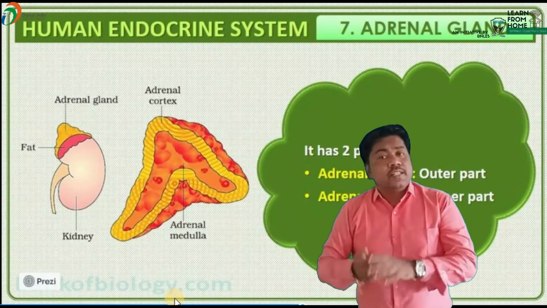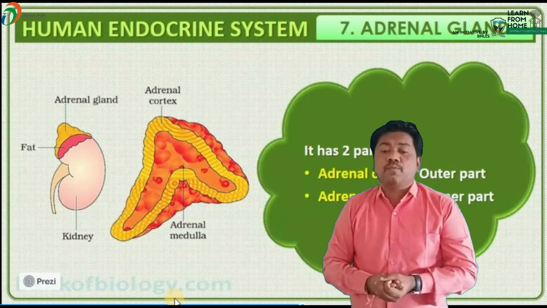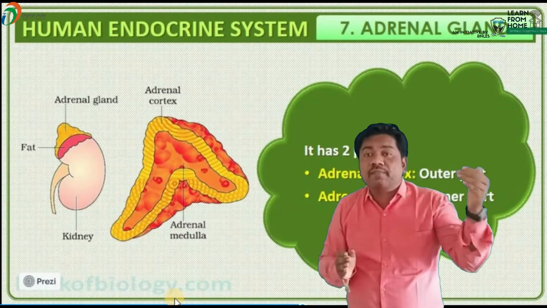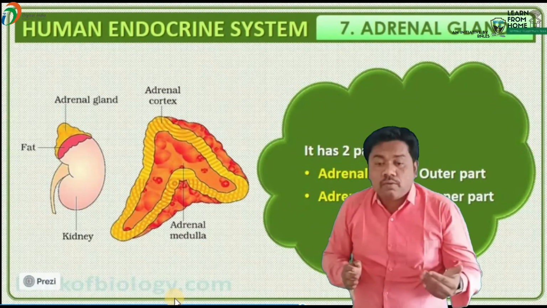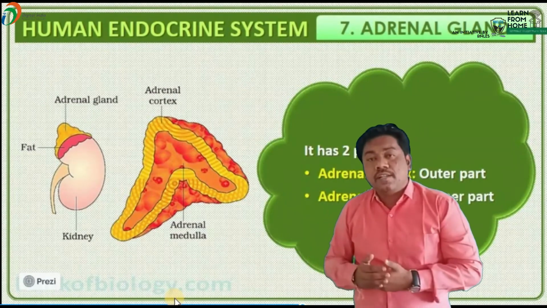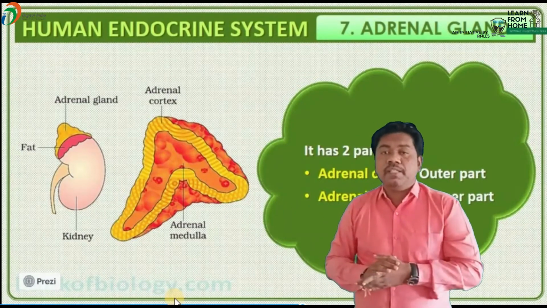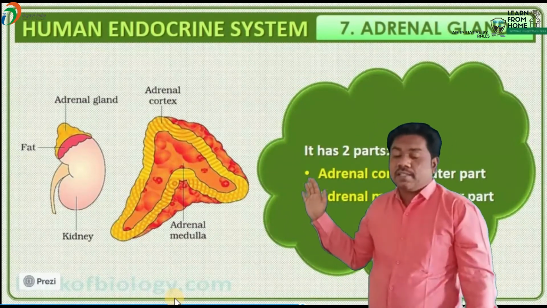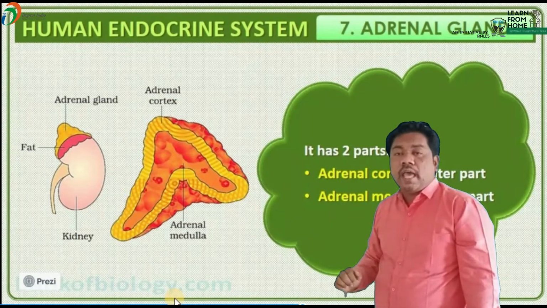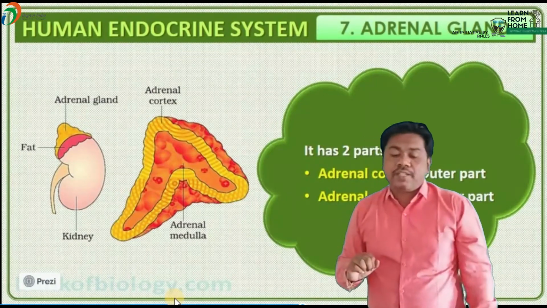Actually, this adrenal gland is composed of two tissues. One tissue is located in the peripheral region, and that one is known as the adrenal cortex, and the central tissue is known as the adrenal medulla. This adrenal gland consists of two regions. The outer region is known as the adrenal cortex. The inner region is known as the adrenal medulla.